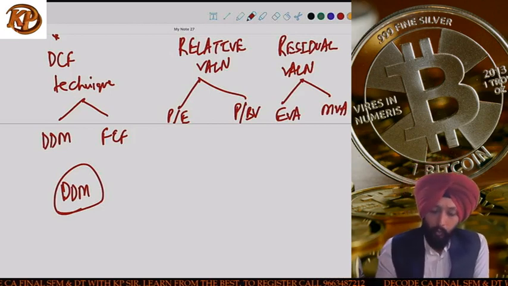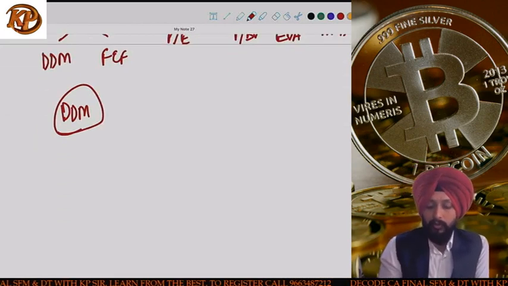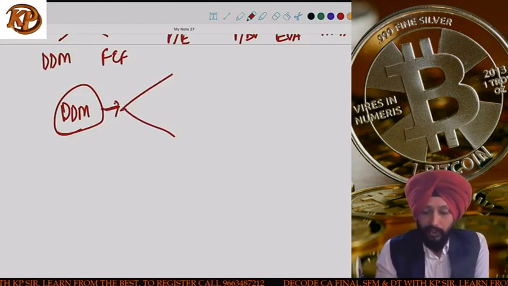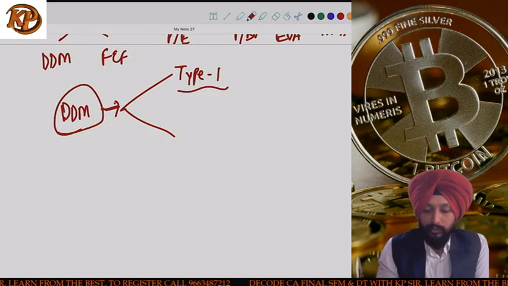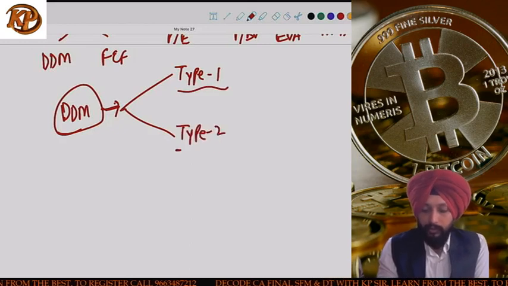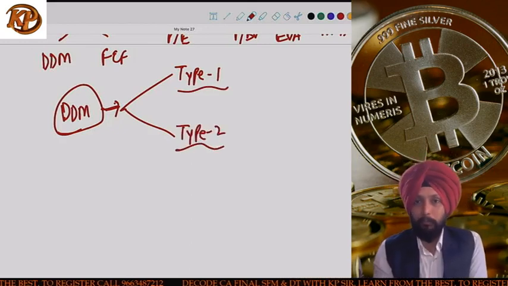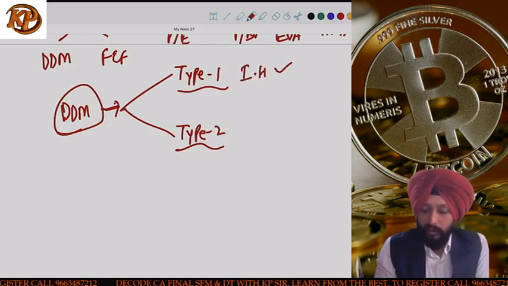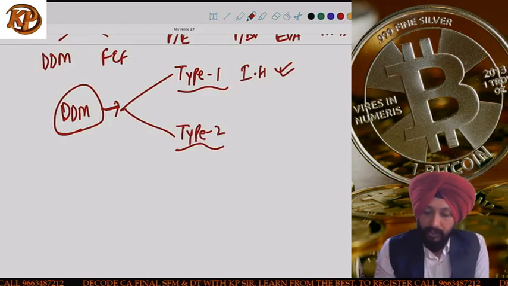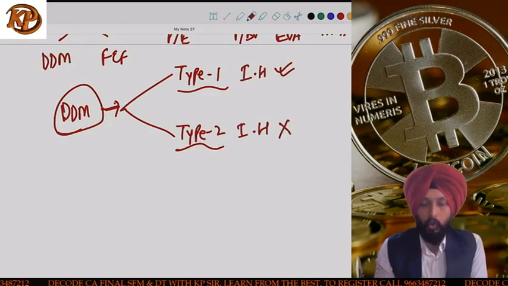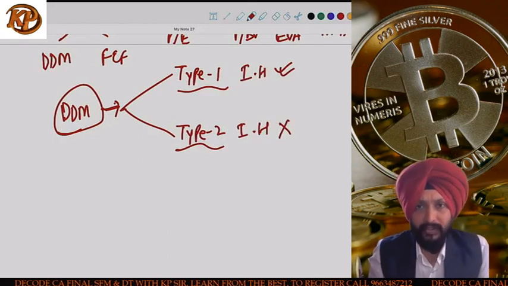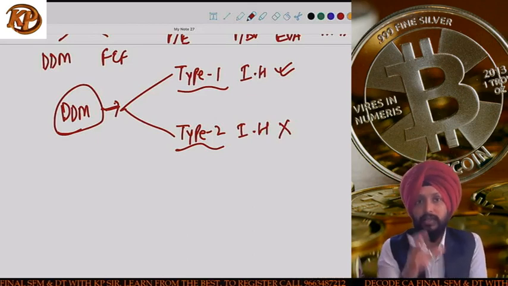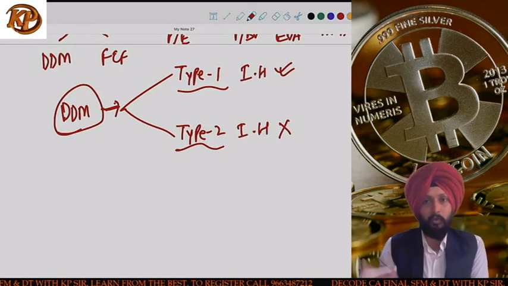Now, when I am talking about the dividend discount model, if you remember, I told you it can again be of two types. There are two types of sums which can come in the dividend discount model. Type 1 sums are where the investment horizon of the investor is given, and type 2 sums are where the investment horizon is not given. Most of the times the investment horizon is not given. That is where you use the Gordon model for doing the valuation of shares. The type 1 sums are where the investment horizon is given.